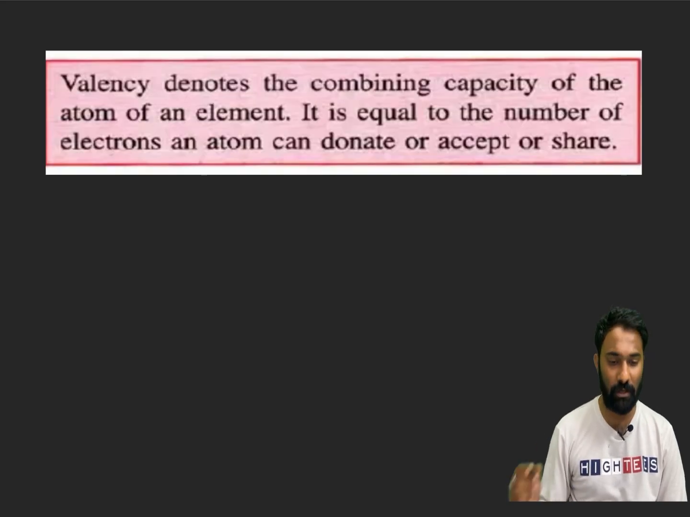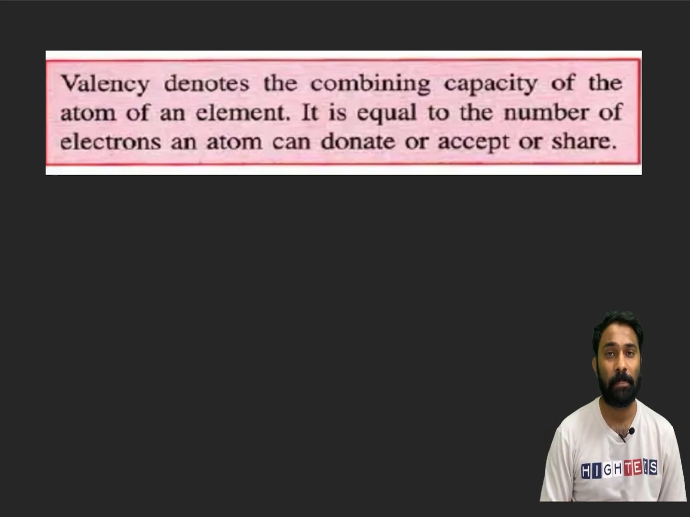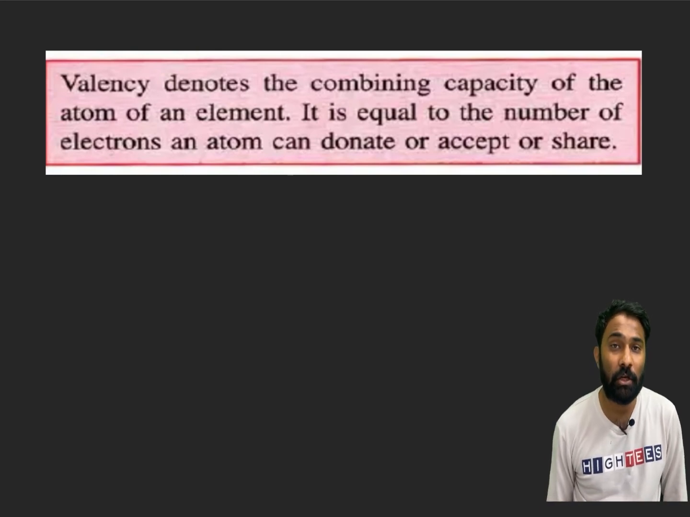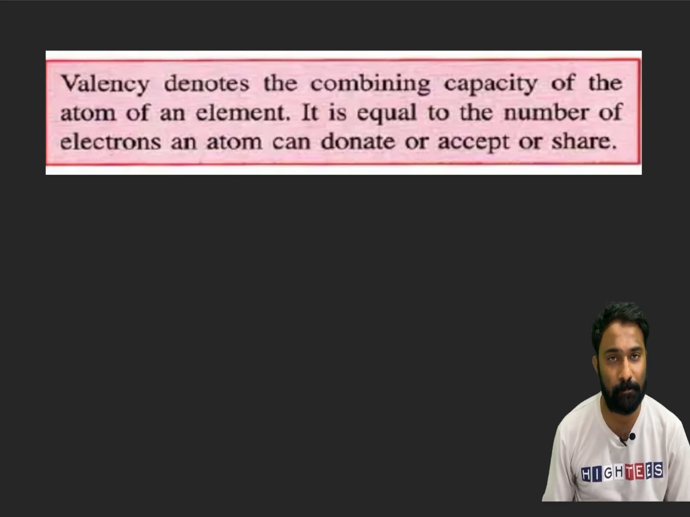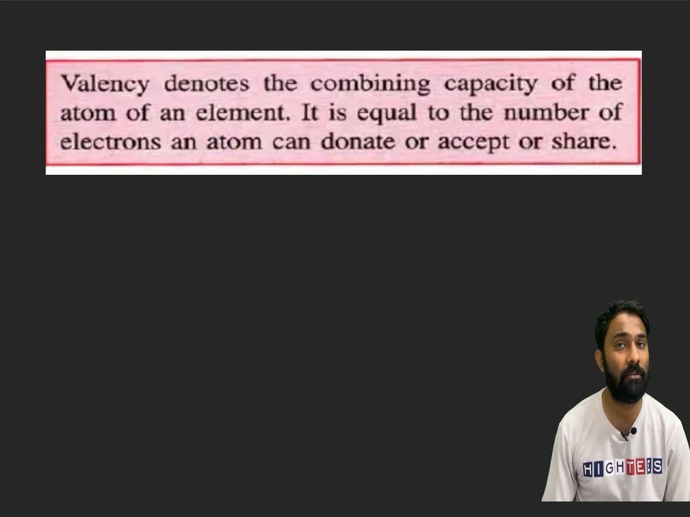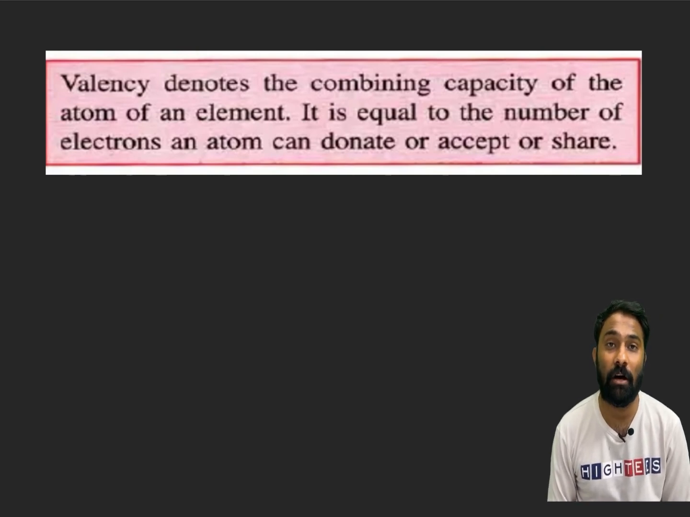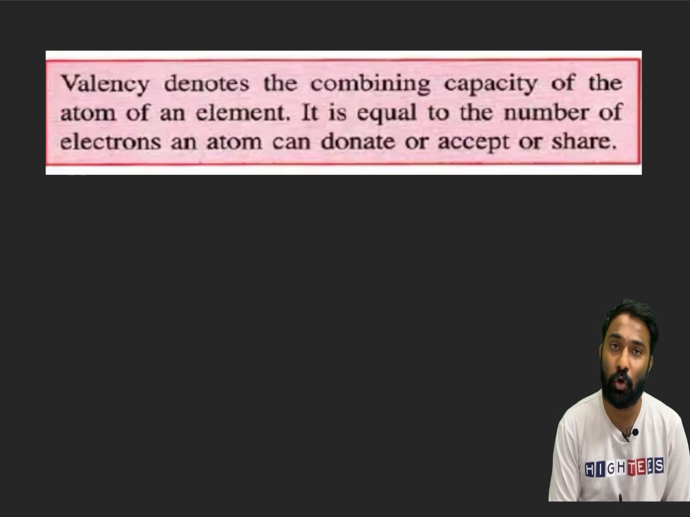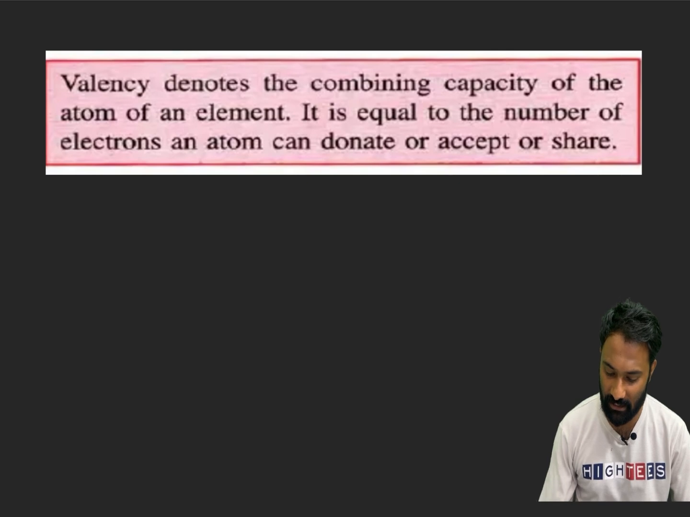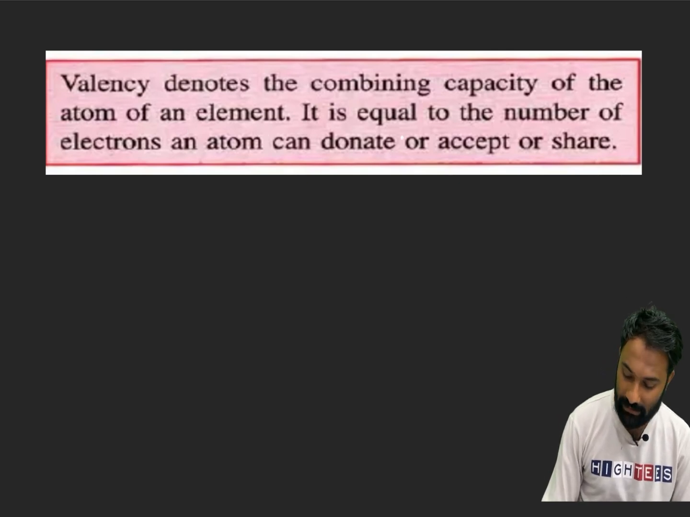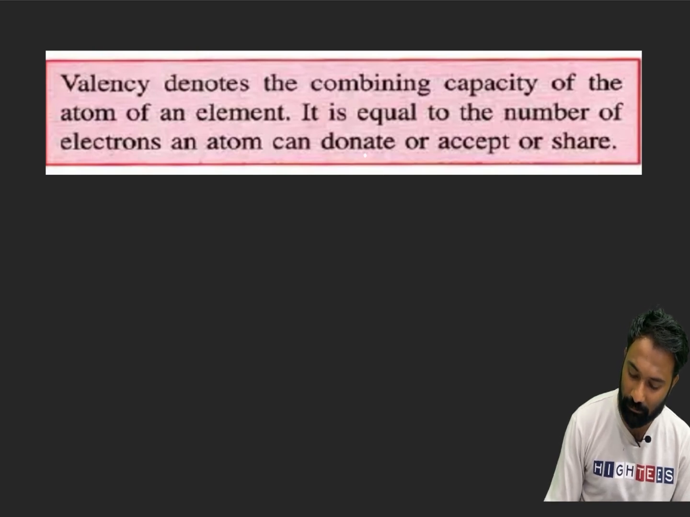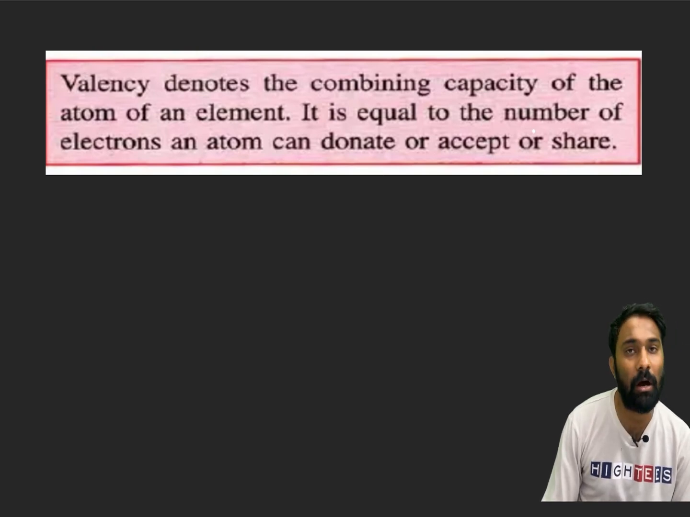Next, we'll move with the valency. This plays a very key role. If you remember this valency, you will not get any difficulty in identifying how the bonds are forming while writing the molecular formula, identifying the bonds, ionic bond, covalent bond. What is the meaning of the valency? Valency denotes the combining capacity of the atoms of an element. It is equal to the number of electrons of an atom that can be donated, accepted or shared.